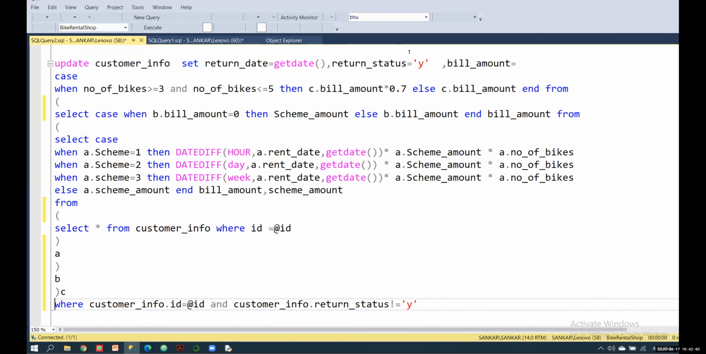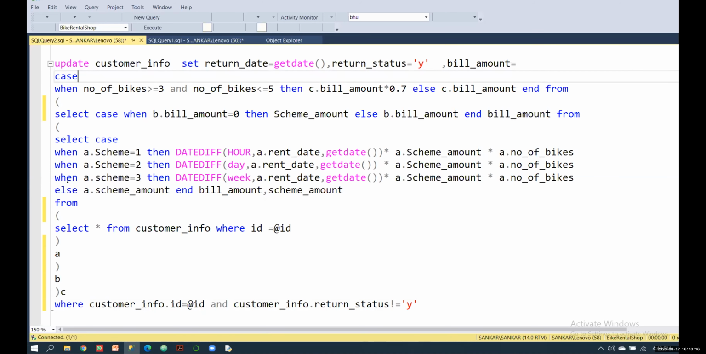So you can use your update query. Here I'm using an update query on customer info. I'm going to update the customer info table and set return date equal to getdate. Getdate means the current date; it stores the current date, and return status is Y. If the person is returning, we're going to change that status N into Y. Then after that, the bill amount. For bill amount you can use cases and subqueries, whatever you want. I'm using case first.